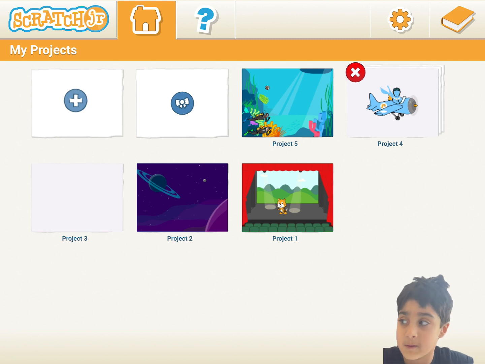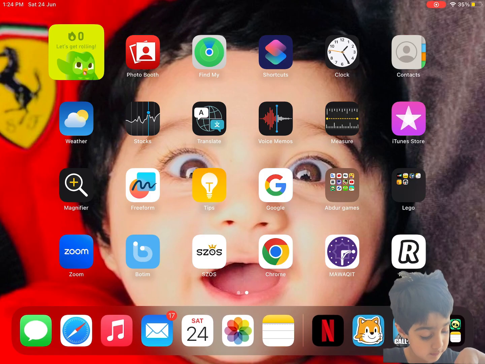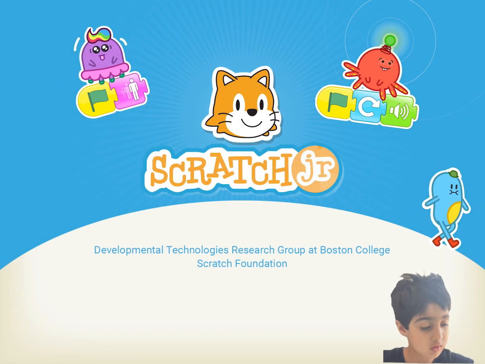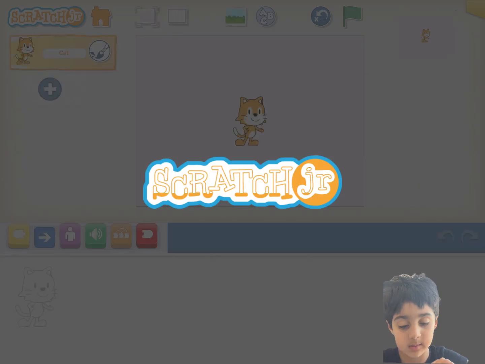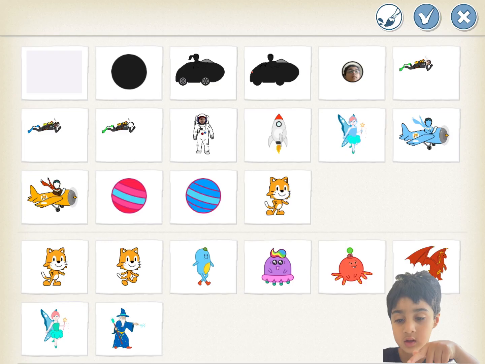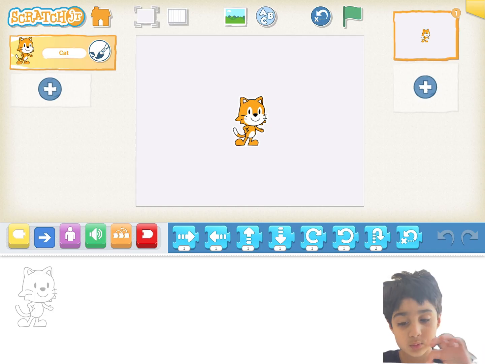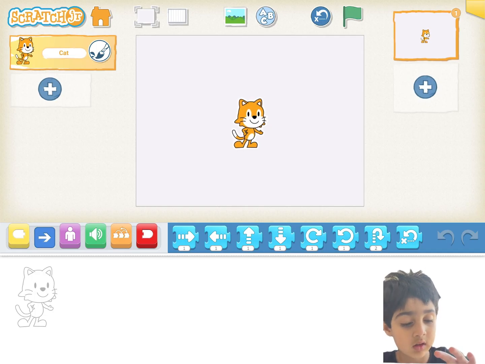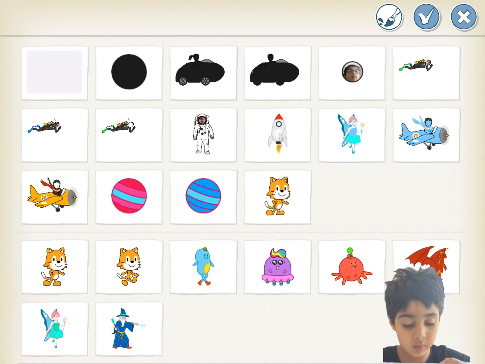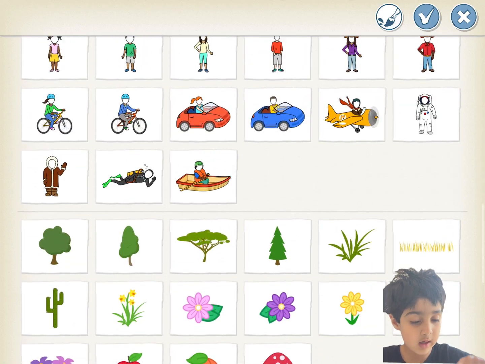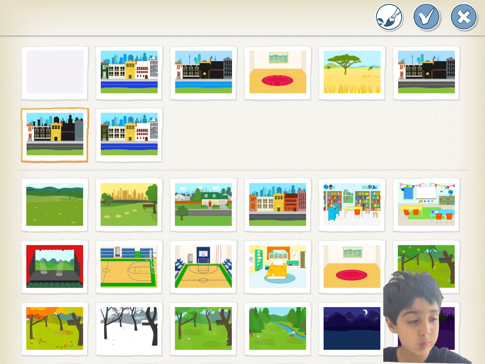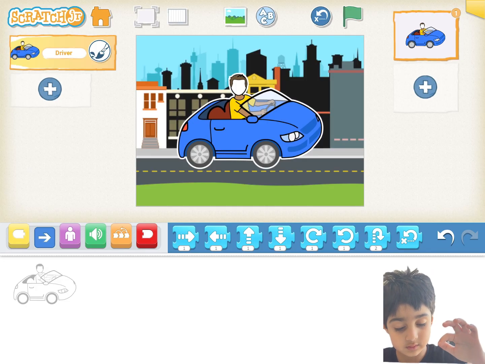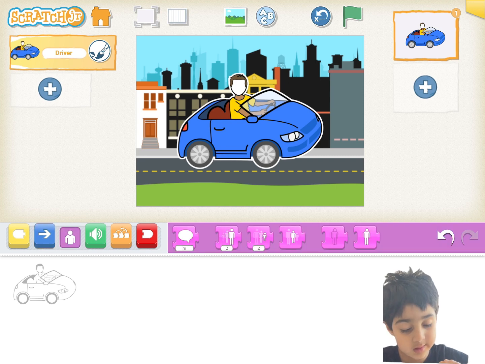We are doing coding today. Press the house and press the plus button. And we have to delete the cat. And go in cars, and I found the program. We need to make a house with a road. This is better. We have to make it smaller.